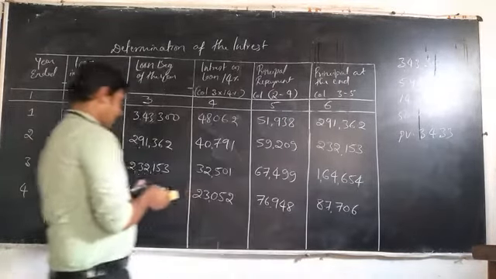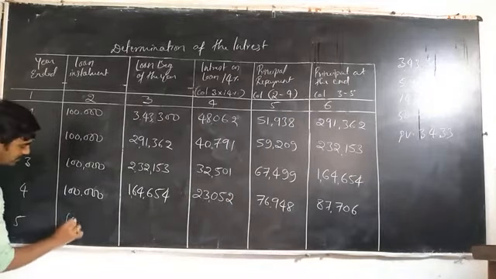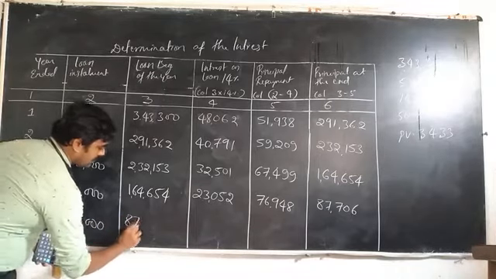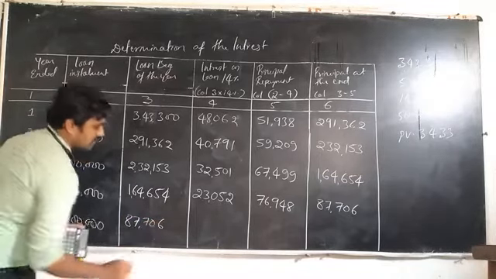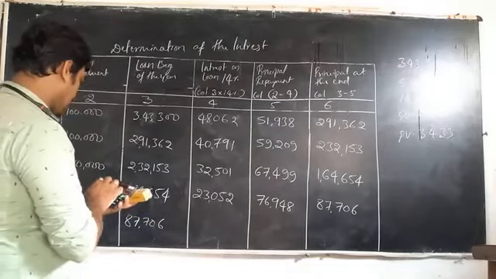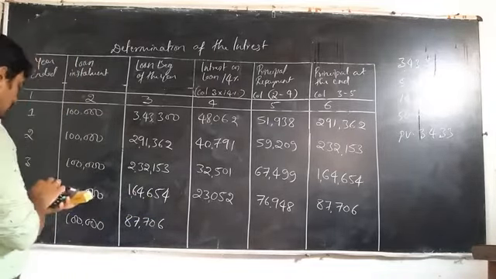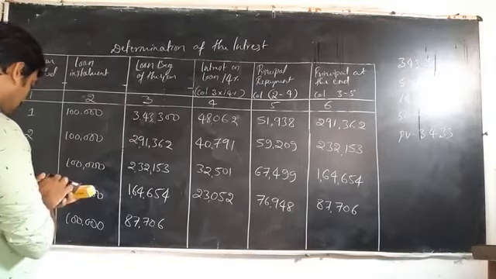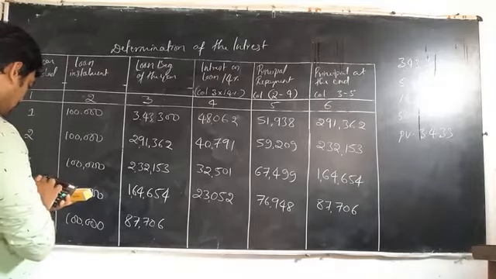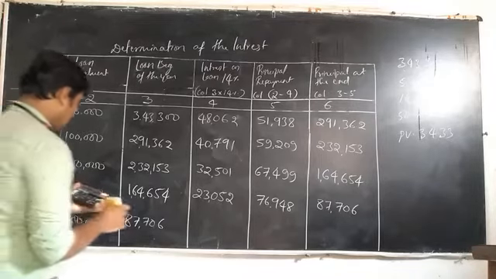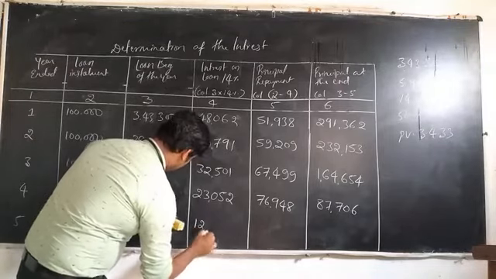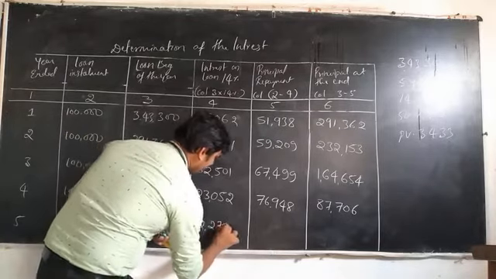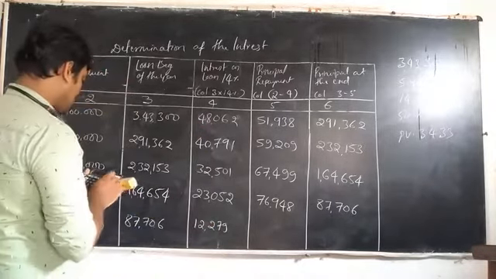87,706. And fifth year installment amount is 1 lakh rupees. And the loan amount is 87,706. The interest is 87,706 into 14%.